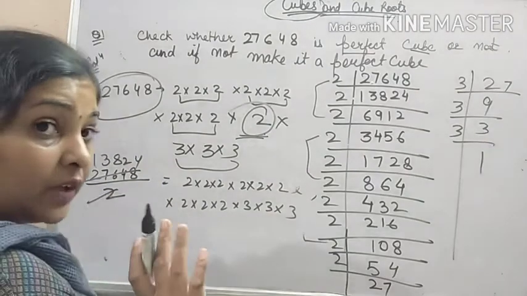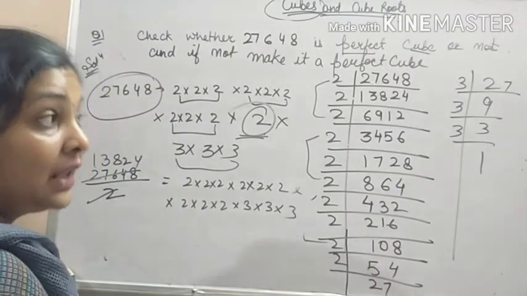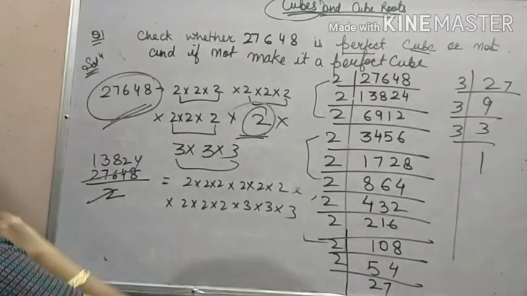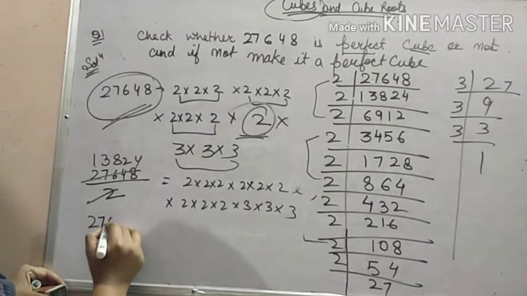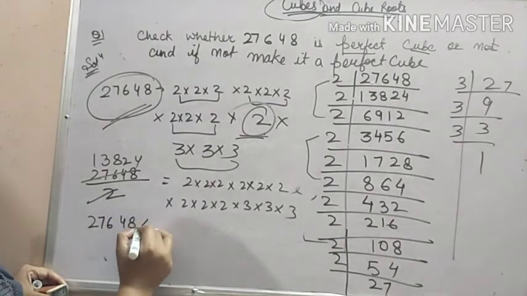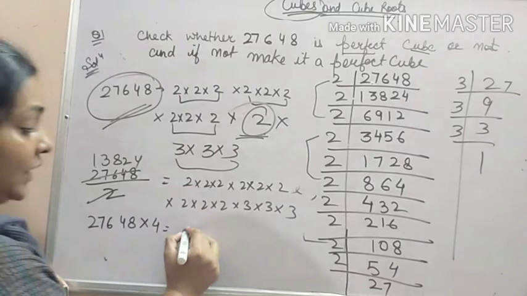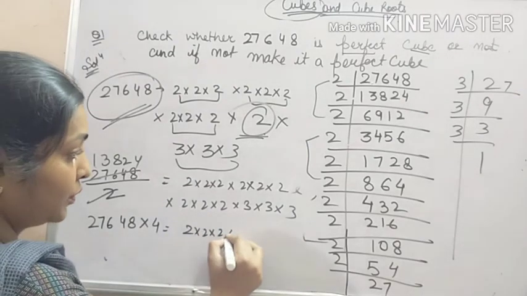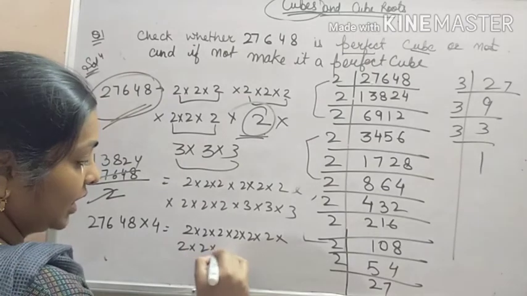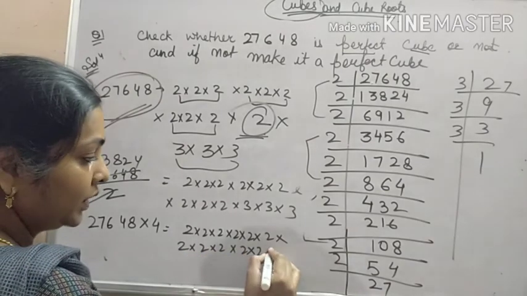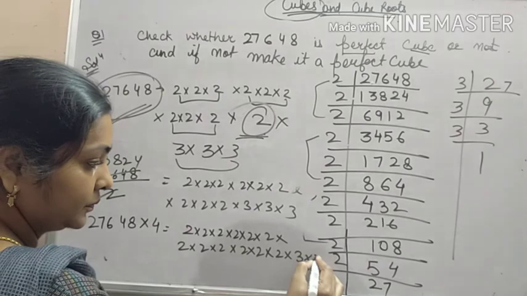But if it is given by what number it should be multiplied, then it should be multiplied by 4. 27648 into 4. And the factors will become 2 into 2 into 2. The group which is idle, you have to give 2 more to it as well.